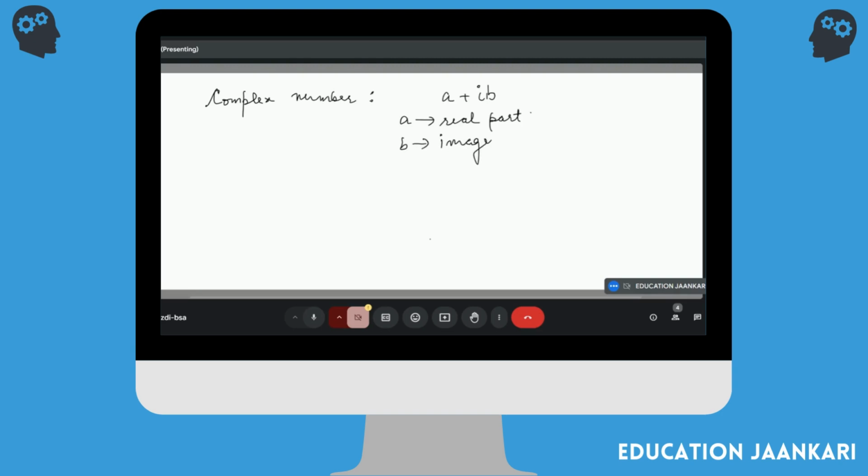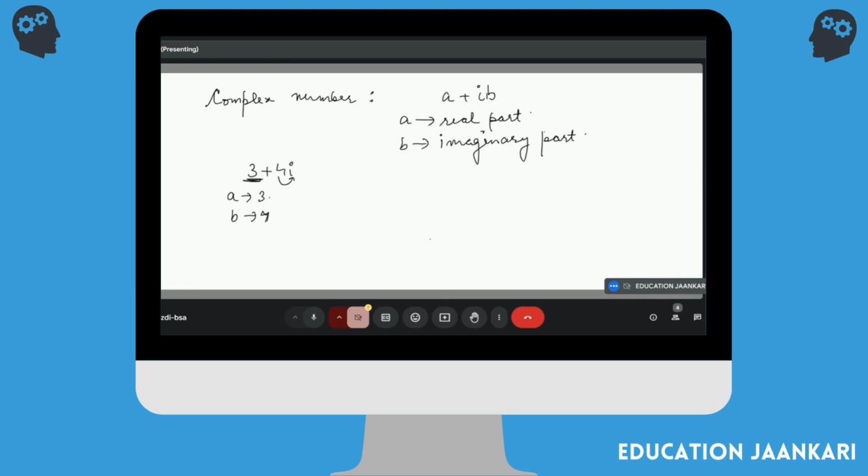I'll explain this with the help of an example. For example, if I'm writing something as 3 plus 4 iota, what is a? A is the real part, so a is 3. What is b? b is 4, because this is with the iota, so it becomes the imaginary part.